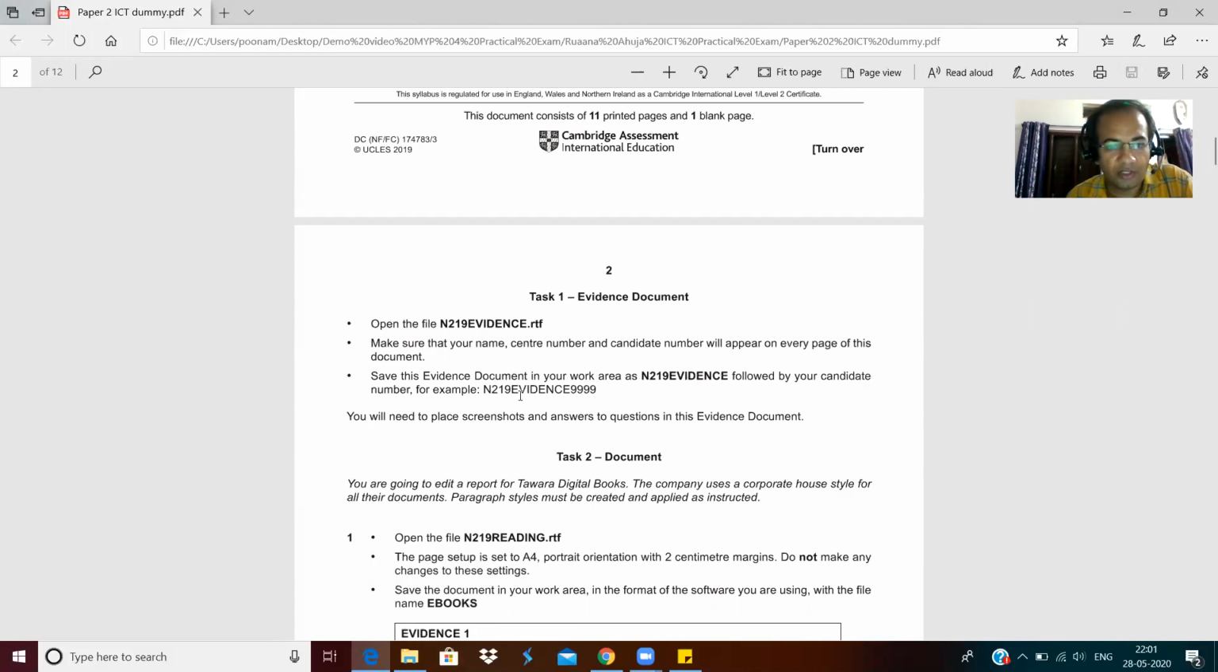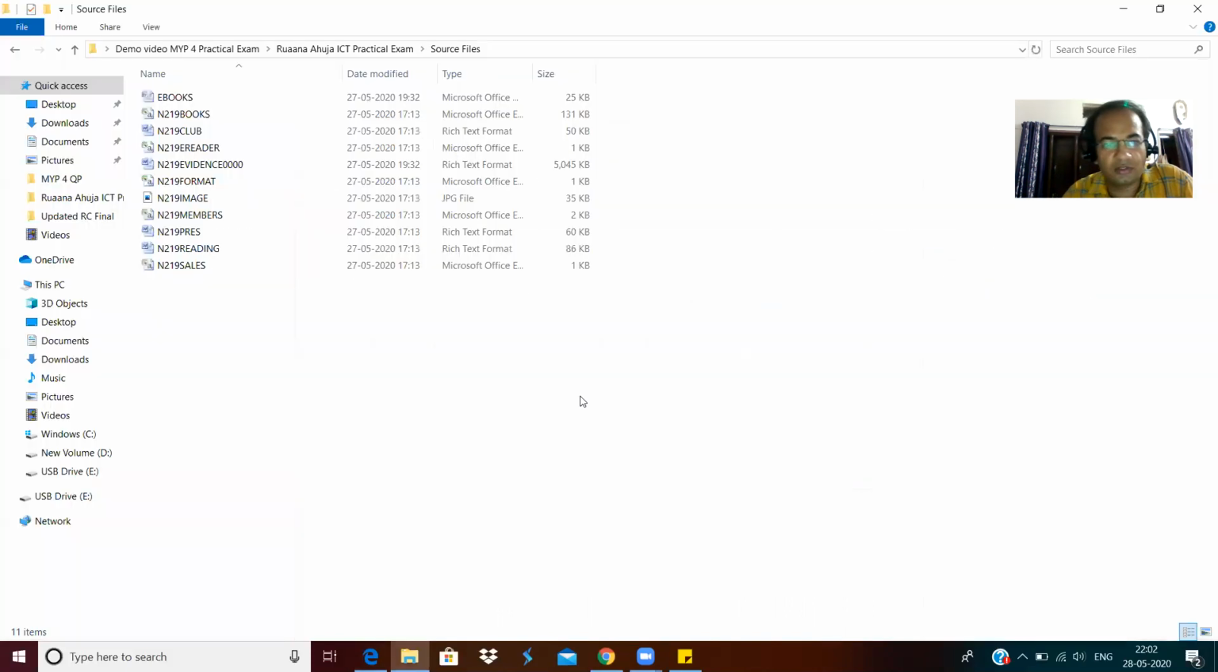For example, it should appear like N219 evidence, and your candidate code is, say, 4 times 9. A candidate code will be given there. In case you are not given any candidate code, then you can put 1234. There is no problem. As far as the school code is concerned, you can write school code 1234, and for the center number, you can write center number 1234, something like that. So you don't need to worry about this.